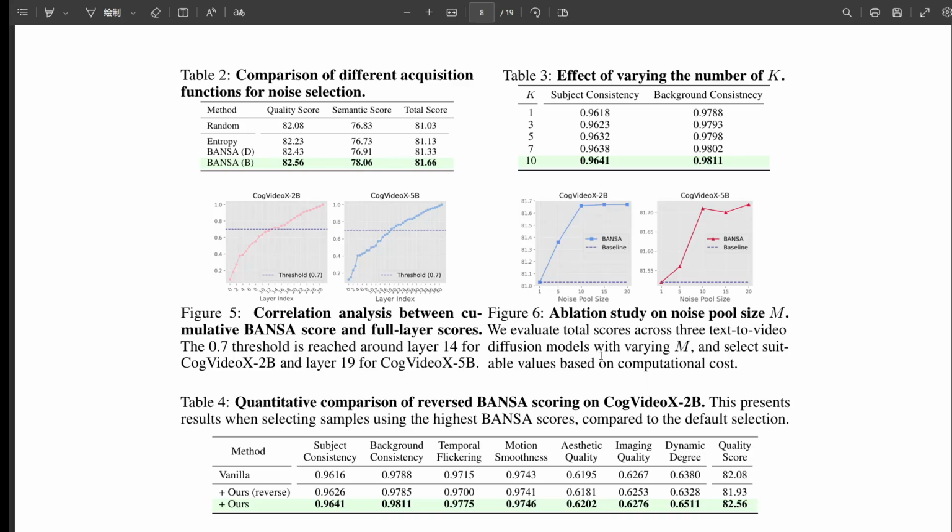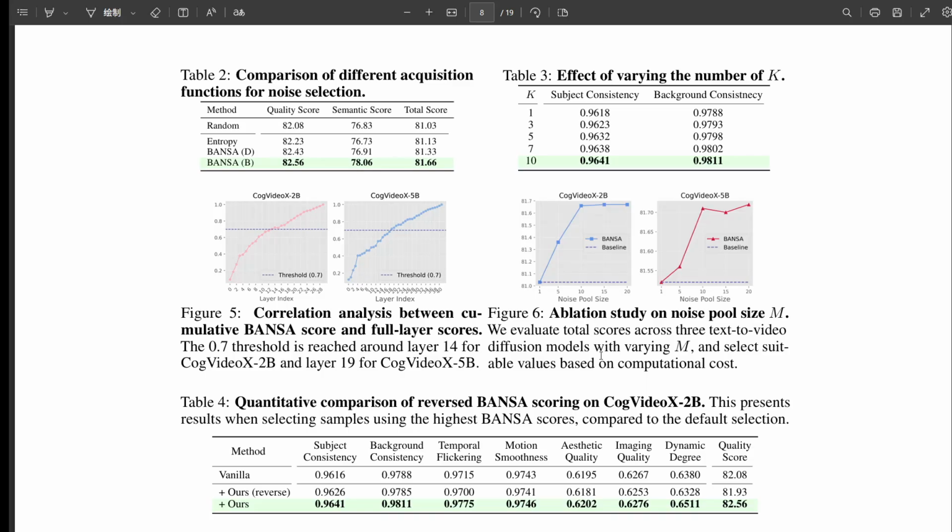It all sounds really promising, almost too good to be true. Any downsides or limitations they mention? They're realistic about it. It's not magic. ANSE chooses the best starting point, the initial noise. But as they say, it does not directly affect the generation process itself after that initial step. Meaning, if the base model just isn't good at generating, say, complex interactions or specific objects, ANSE can't fix that. Correct. Figure 7 shows an example where, even with a low BANSA seed, the generated horse looks unnatural. The model itself had limitations ANSE couldn't overcome.